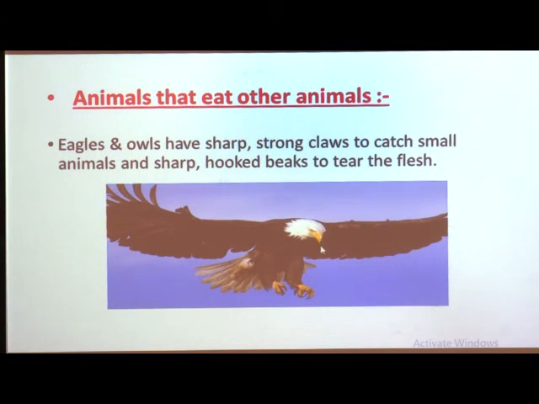Here you can see the eagle has a sharp and hooked beak which helps it to tear the flesh. That means eagles and owls have sharp strong claws which help them to catch small animals, and also sharp hooked beaks to tear the flesh.